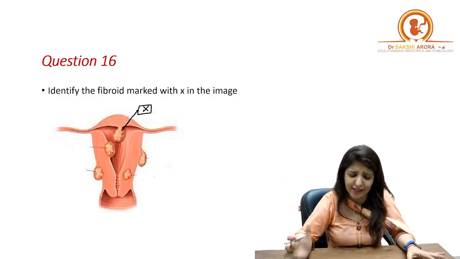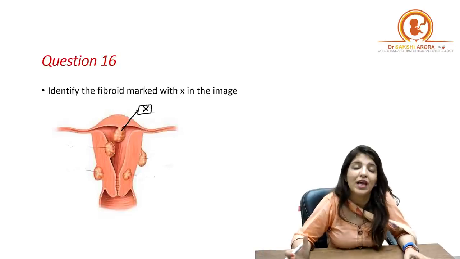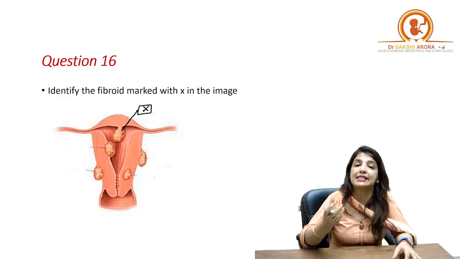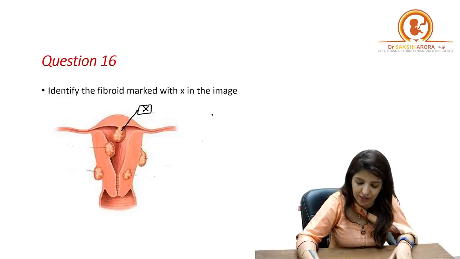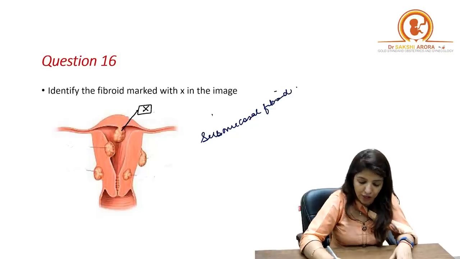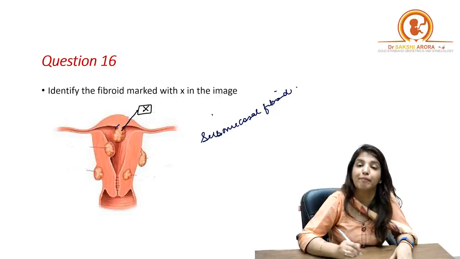Question number 16, again a single liner question. Identify the fibroid marked with X. Now what you are seeing over here is that there is a fibroid which is coming inside the cavity, and a fibroid which comes inside the cavity is a submucosal fibroid. Now the answer is submucosal fibroid, but over here what am I seeing? That this submucosal fibroid has a peduncle.